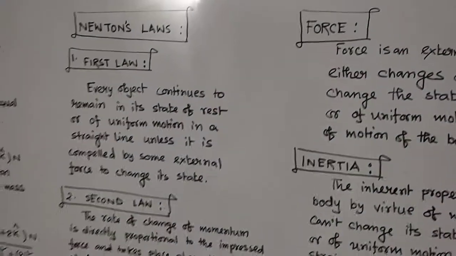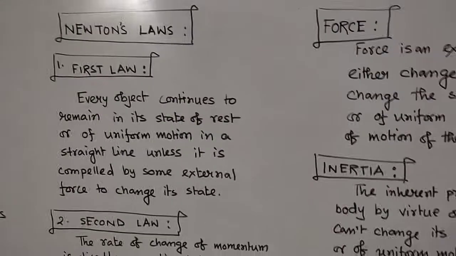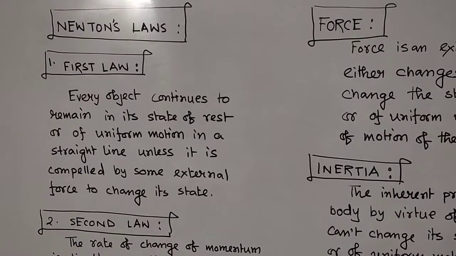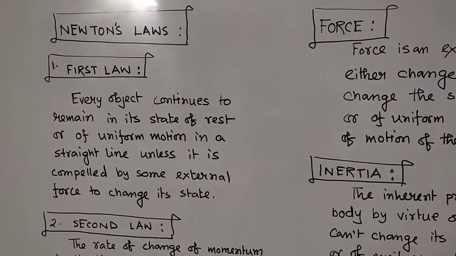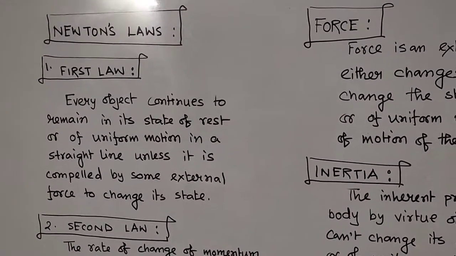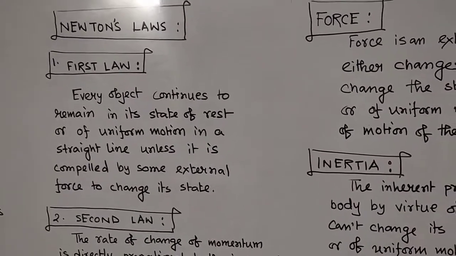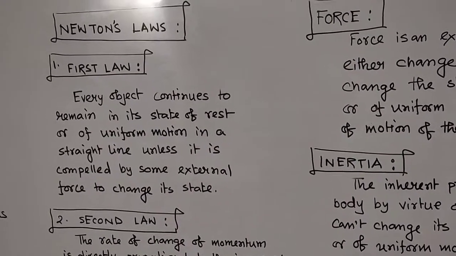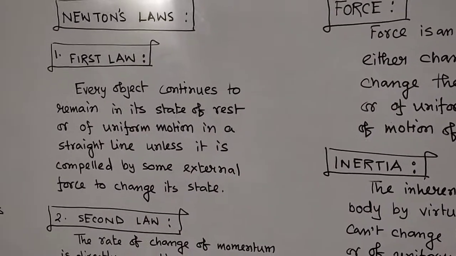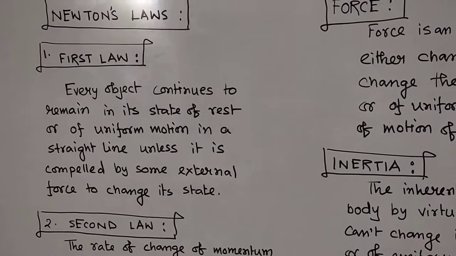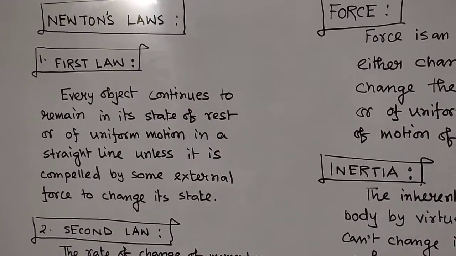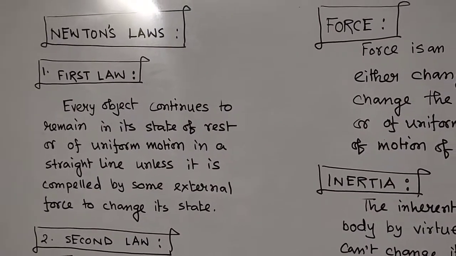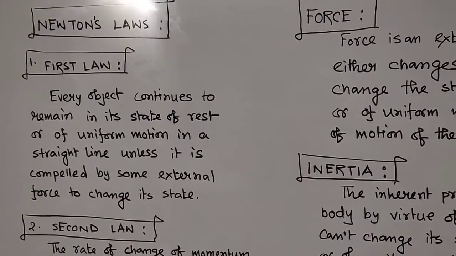Now let me go to Newton's laws. Newton puts forward three laws: first law, second law, and third law. The first law can also be known as the law of inertia, or you can say the first law basically defines force, because the first law says it is the force which changes the state of rest or state of motion of an object. So let me read out what you have written. Every object continues to remain in its state of rest or of uniform motion in a straight line unless it is compelled by some external force to change its state. So force is the agent which changes the state of rest or state of motion of an object. That is the first law.